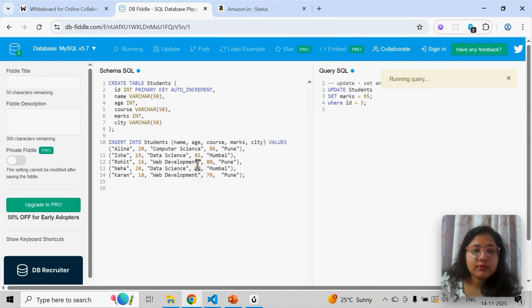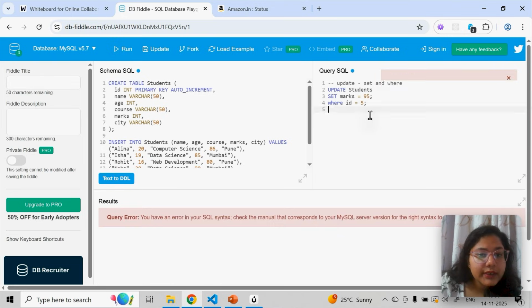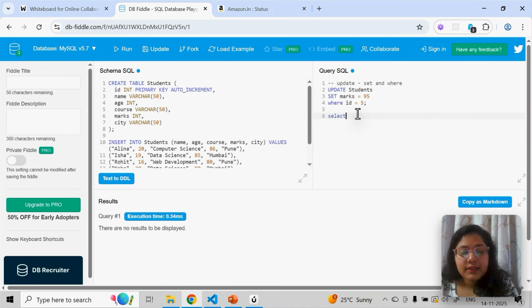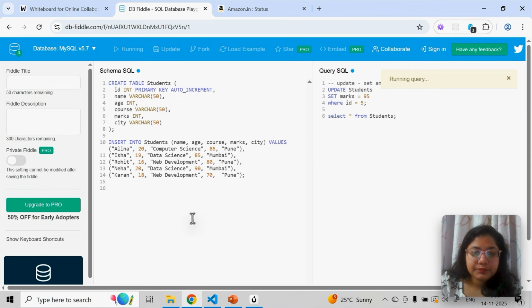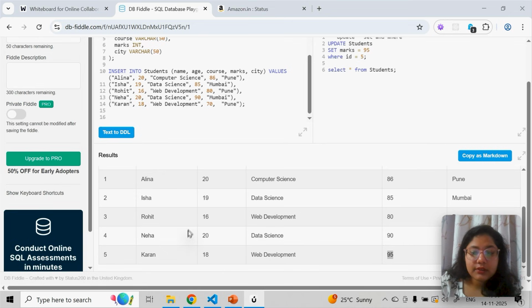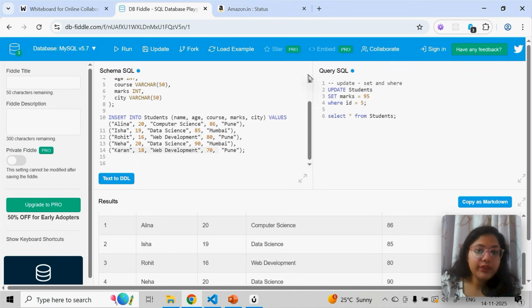Now if I run this, okay, I have added this wrong. Okay, now it has done. Now I will say select star from students. So data has updated. Now you can see wherever id 5 is there, marks has changed to 95. When I initially created this, here you can see the marks was 70. Now it has changed to 95. So data has been updated. And you can have multiple conditions.